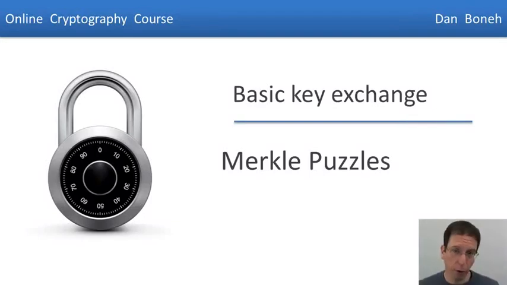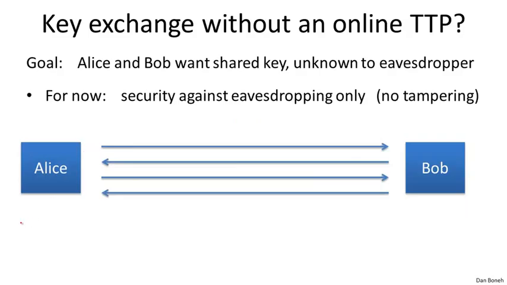In this segment, we're going to look at our first key exchange protocol without a trusted third party. The settings are, we have our friends Alice and Bob as usual, and these friends have never met before, but somehow they want to generate a shared key. So they're going to send messages to one another back and forth, and this time there's no trusted third party that they can communicate with.